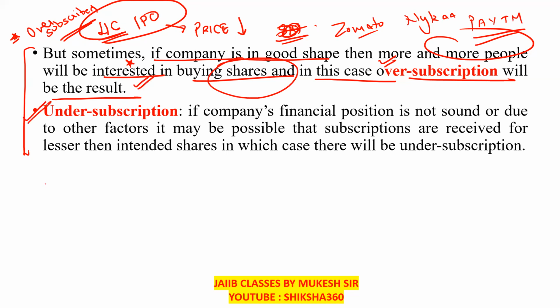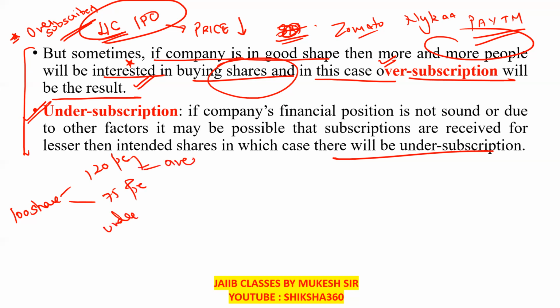And what is undersubscription? If a company's financial position is not sound, not that strong, or due to other factors, it may be possible that the subscriptions received are for a lesser amount than the intended shares, in which case there will be undersubscription. Like for 100 shares, here 120 people applied, here only 75 people applied. That is undersubscription, and this one is oversubscription.